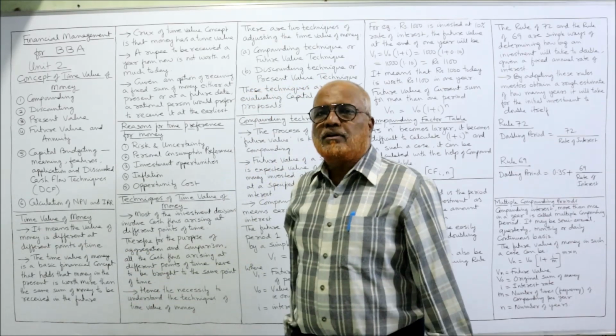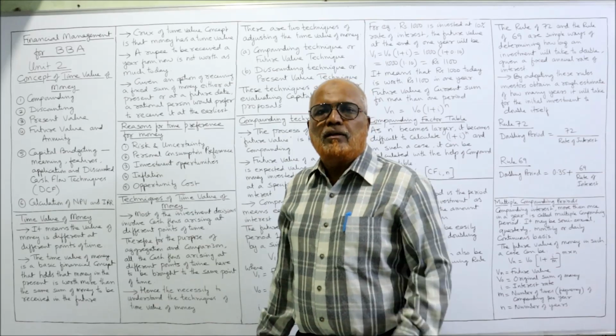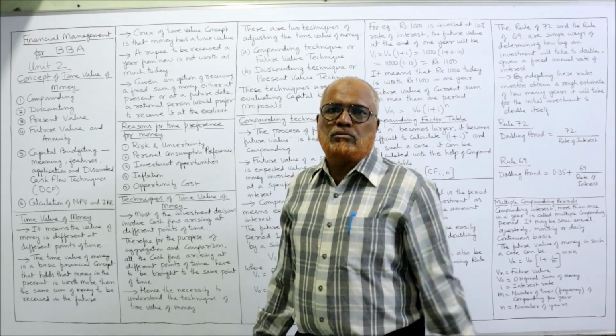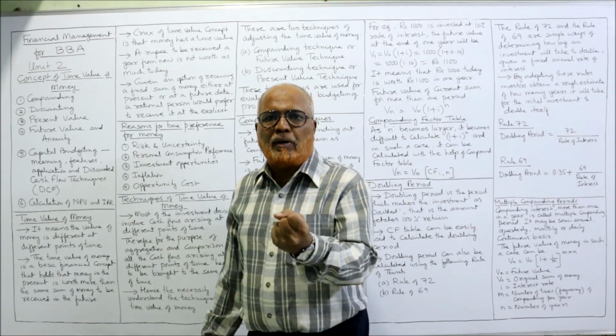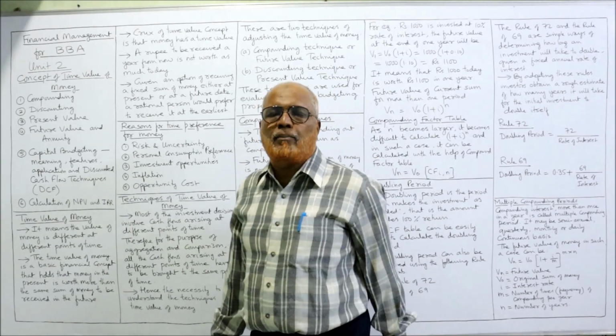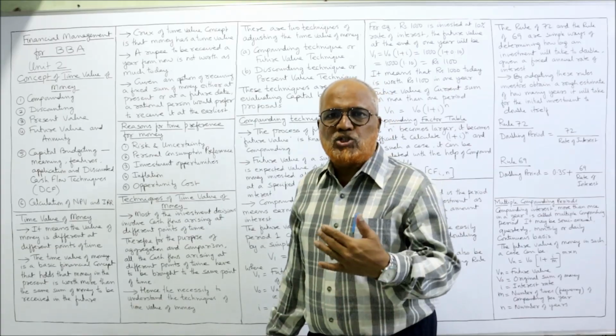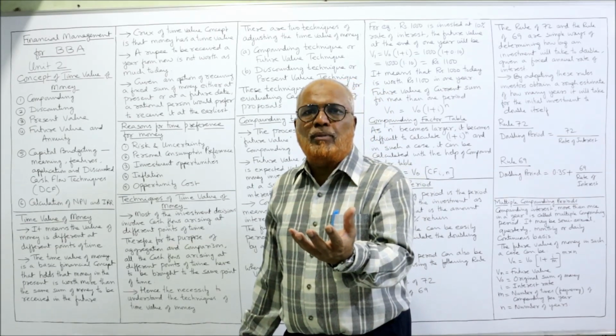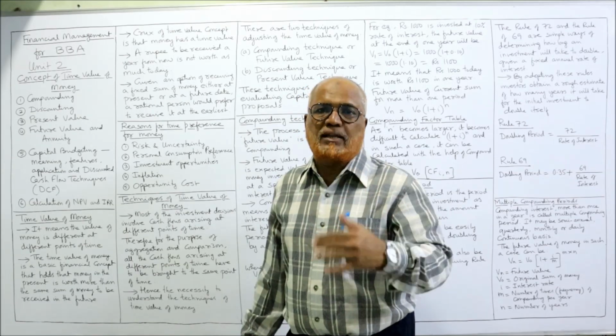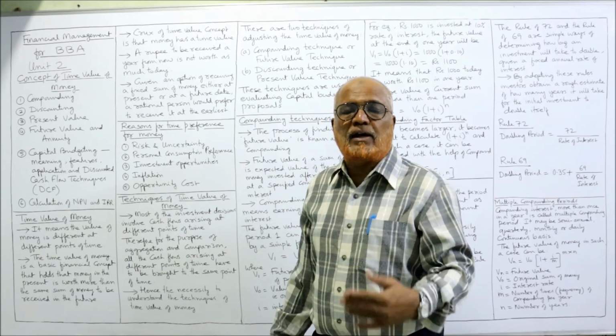Now, first of all, time value of money. The value of money will change from time to time. That means the purchasing power of money will not be the same always. It will change from time to time. For example, the present value of money is worth much more than the future value of money.